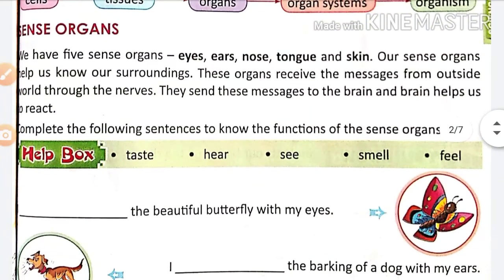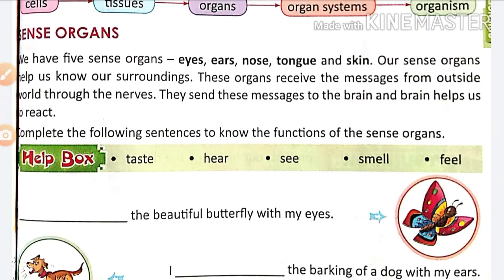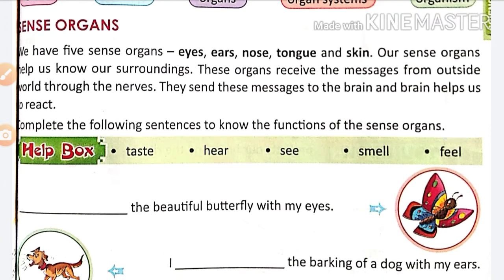Now, the next point here is the sense organs. From the first standard up to the third standard, we have learned about the sense organs. We know that we have five sense organs: eyes, ears, nose, tongue, and skin. These are our sense organs. Our sense organs help us know our surroundings. These organs receive messages from the outside world through the nerves. They send these messages to the brain, and the brain helps us to react.